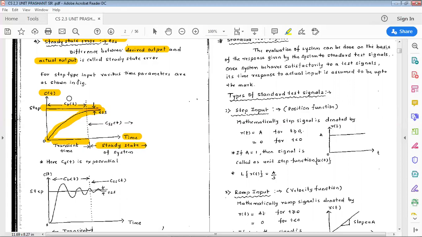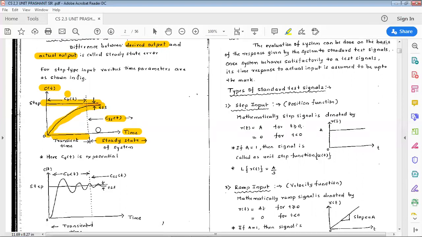The notation of the transient time is Ct of t. The notation of steady state is CSS of t. This is how exactly you can differentiate the different time response parameters, that is Ct of t and CSS of t. It depends on some factors, so these parameters are going to vary. This is what happens when the step input is given.